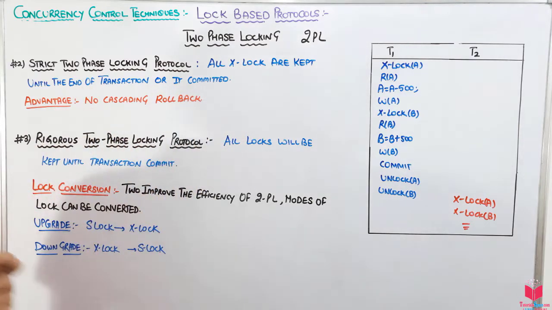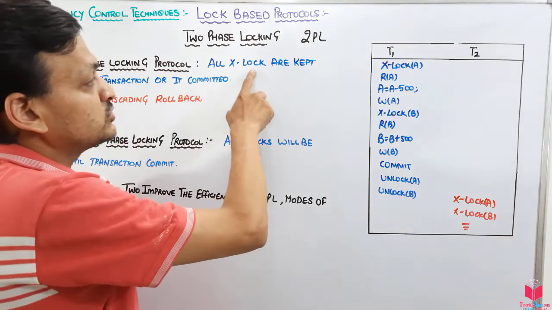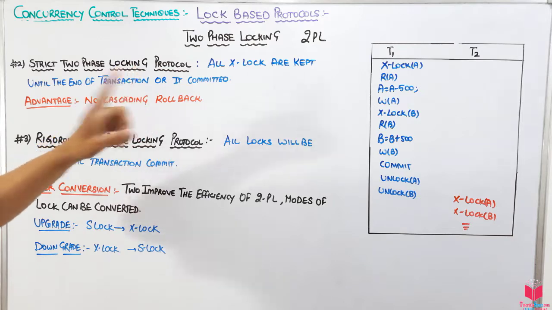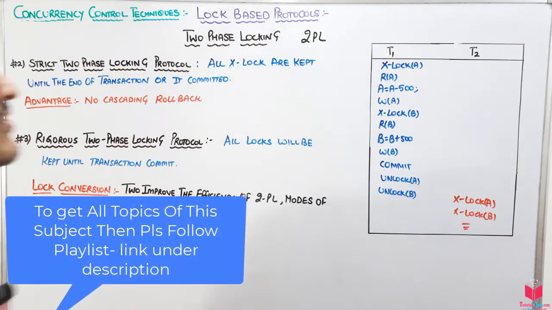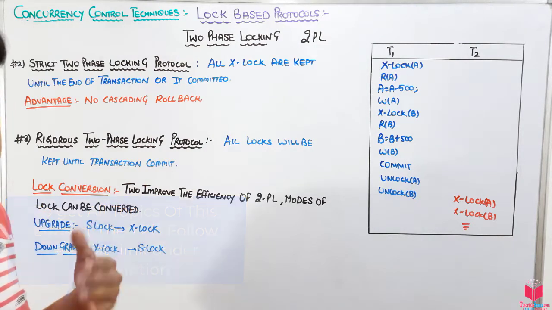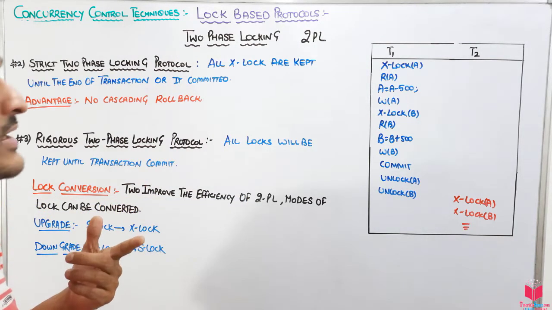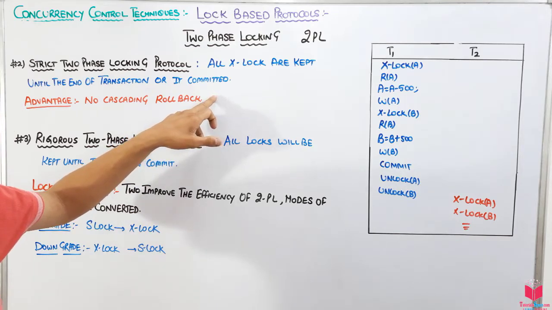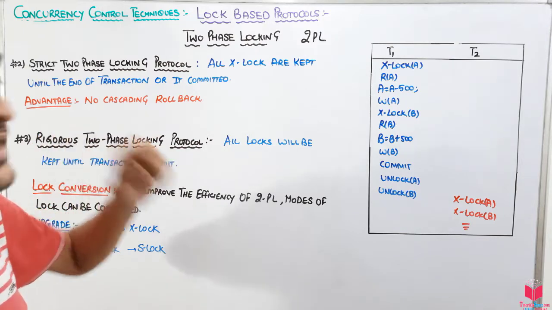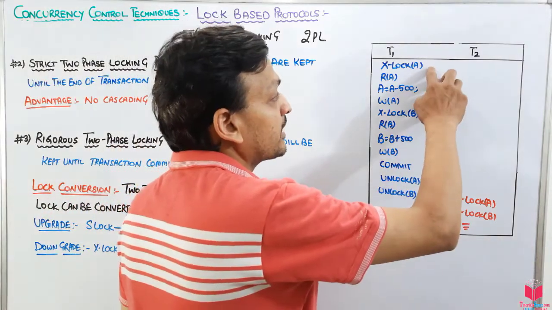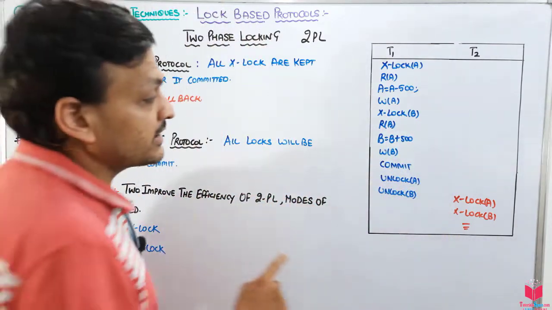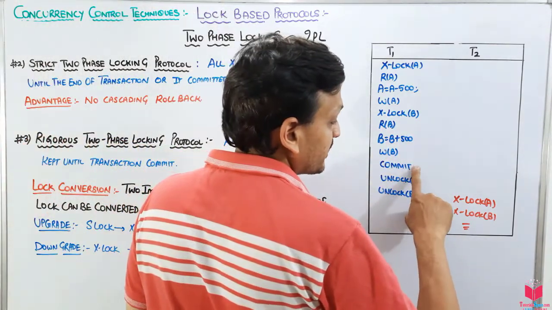In the strict two-phase locking protocol, all exclusive locks are kept until the end of the transaction, or until it commits. It says that if a transaction is obtaining X locks, that means exclusive locks, we will not release them in between, until we reach the end of the transaction or it commits. It has to be committed in the last. Suppose it is obtaining this X lock, we will not unlock it until it is committed. After it commits, we can unlock it.